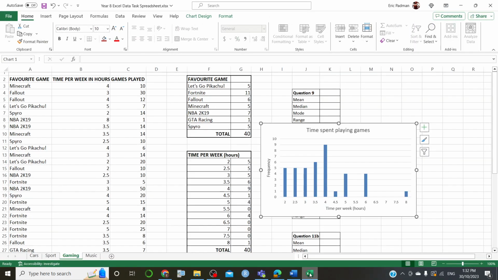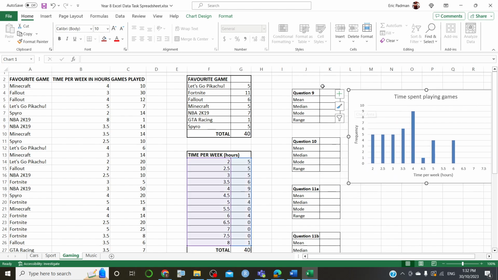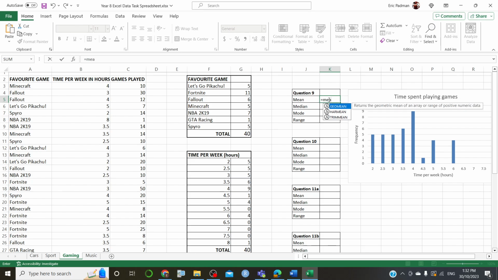On your worksheet, there's actually a little bit of space where you can go and work this out. So the way to do that, let's remind ourselves of our commands. Whenever you want Excel to do something, you can press equal. Now, another word for mean, if you type this in, there is no mean. There is these other means, which we're not going to use. So another word for mean is average. Start typing the average, A-V-E. Okay, and there you go. Click on that for average.